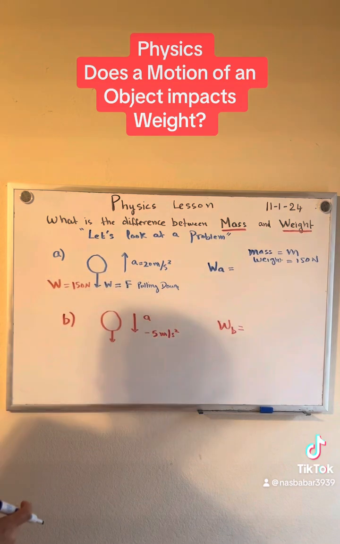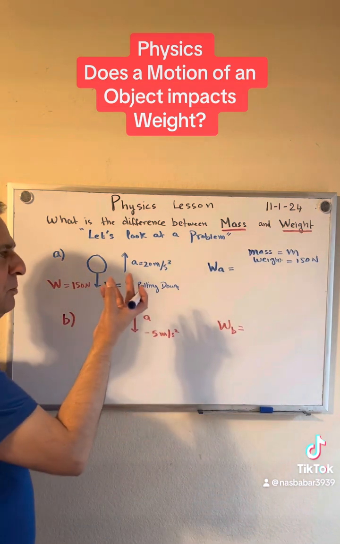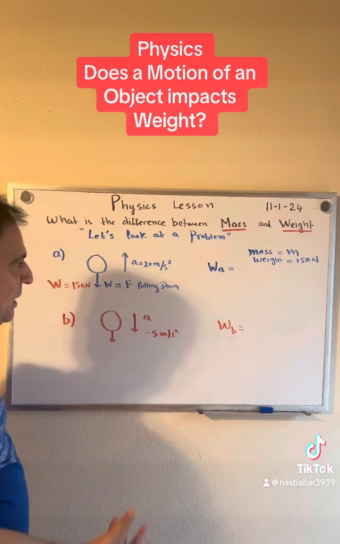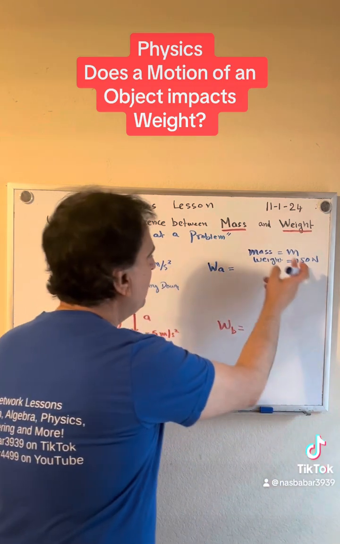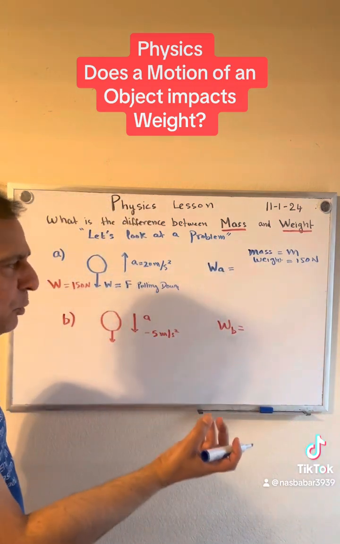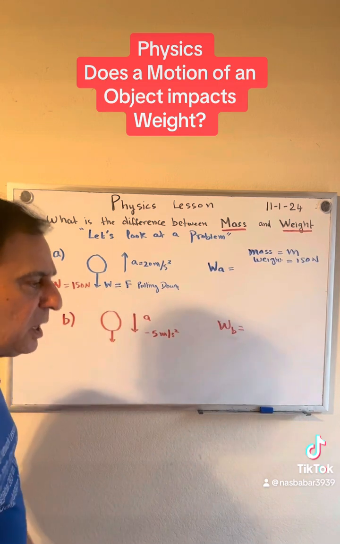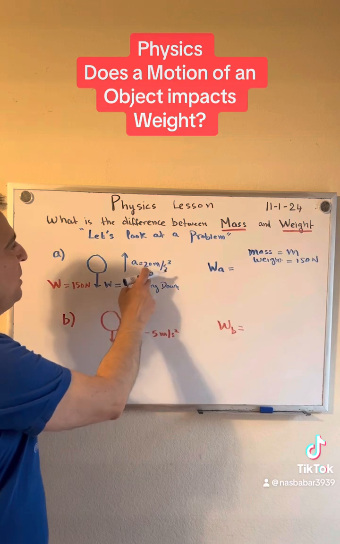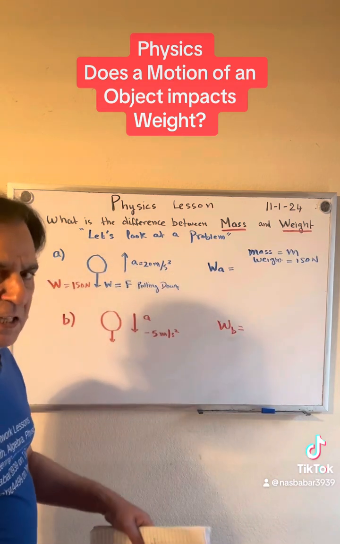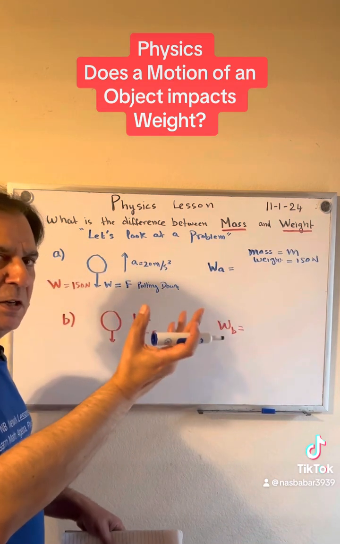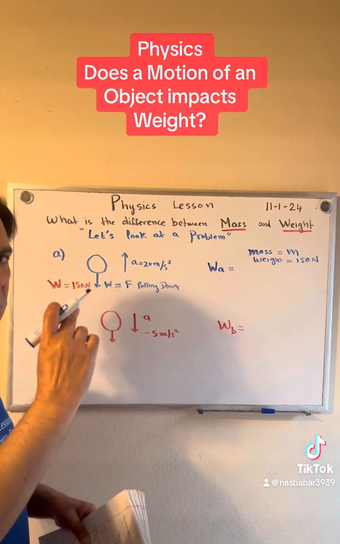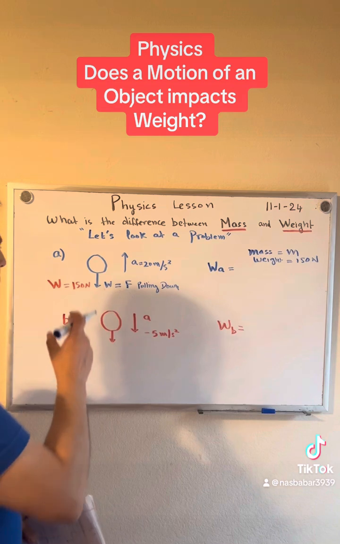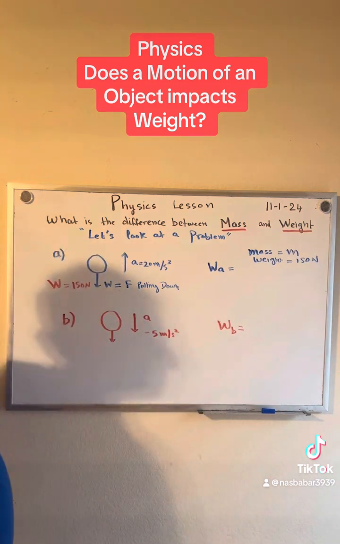So the question for you is, now if we have the same ball which was coming free fall downwards, and we said the weight is 150 newtons, if I take the ball and toss it up with some force which causes an acceleration of 20 meters per second squared, that is, it's going up in the air and the velocity is increasing every second by 20 meters per second, what would be the weight? Question.